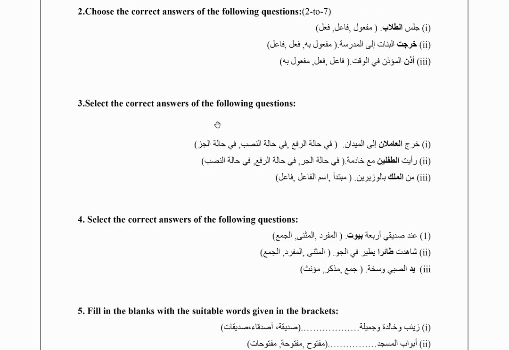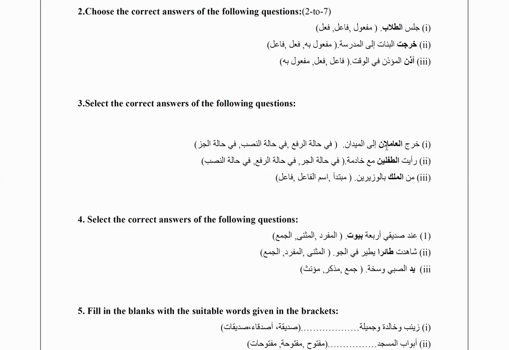Select the correct answers of the following question. So خرج العاملان إلى المدينة or إلى الميدان. خرج العاملان إلى الميدان. This means the two workers went out to the ground. Now the عاملان, the options are في حالة الرفع, في حالة النصب or في حالة الجر. So the answer is في حالة الرفع because this عاملان is dual, it's double, and dual, the sign of رفع